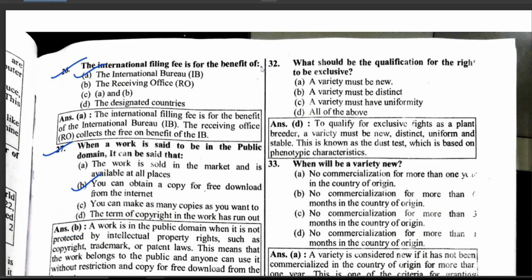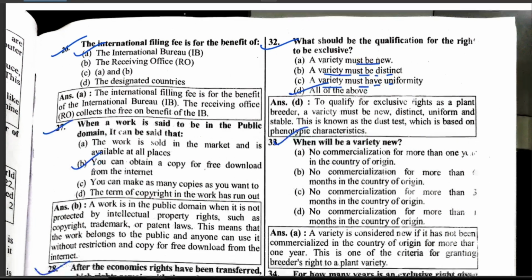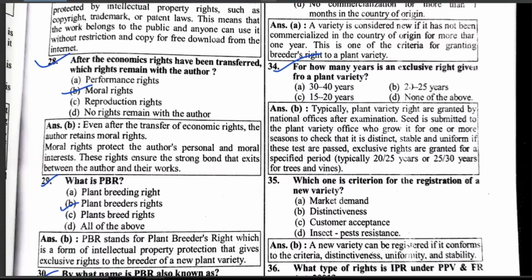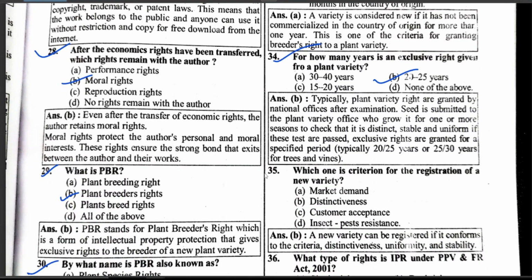What should be the qualification of the rights to be exclusive? A variety must be new, a variety must be distinct, a variety must have uniformity, hence all of the above. When will the variety be new? When there is no commercialization for more than 1 year in the country of origin. For how many years is an exclusive right given for a plant variety? 20 to 25 years.